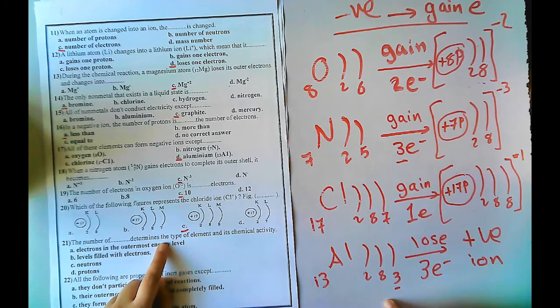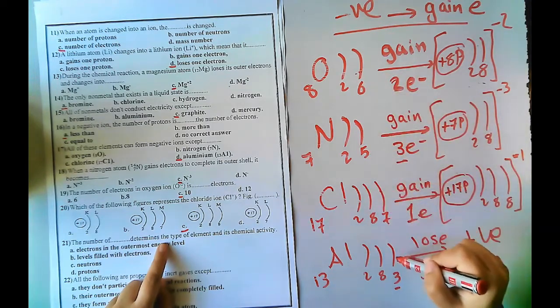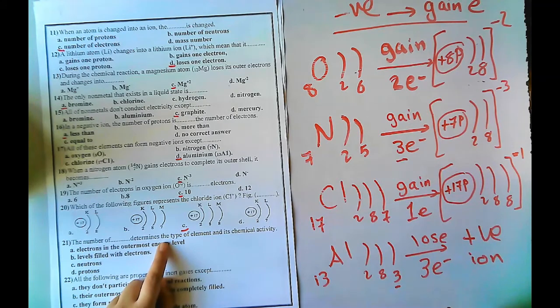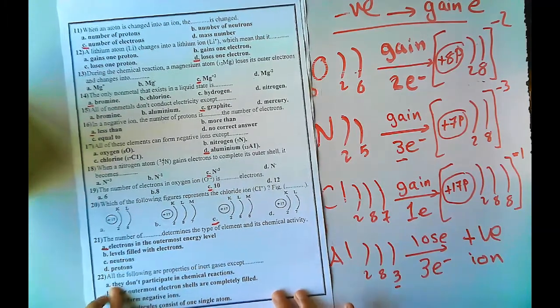According to what? I will look at the number of electrons in the outermost energy level. So I determine the type of element, whether it's metal, non-metal or noble gas, by looking at the number of electrons in the outermost energy level. And I will decide whether it will lose or gain according to the number of electrons in the outermost energy level. So I will choose electrons in the outermost energy level.